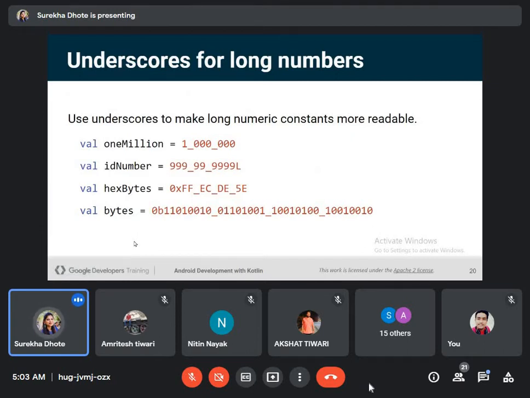Underscore for long numbers in Kotlin. This is a new feature. This is something new which is added. So we use underscores for long numbers, like we are able to see in this slide, that how underscores are used, and also this increases the readability. Like for 1 million we had used underscores, and for the next variable, ID number, we had used them.